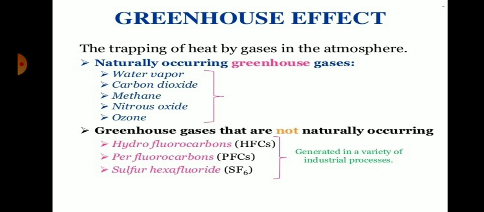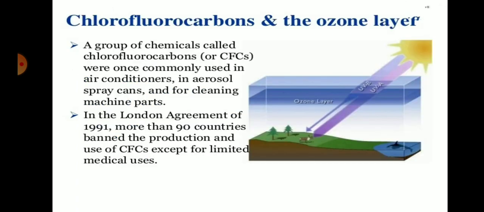The greenhouse gases that are not naturally occurring are artificially produced by human beings: hydrofluorocarbons, perfluorocarbons, and sulfur hexafluoride. They are generated for a variety of industrial purposes, and these gases affect and deplete the ozone layer so that UV radiation can get inside to the earth's surface.